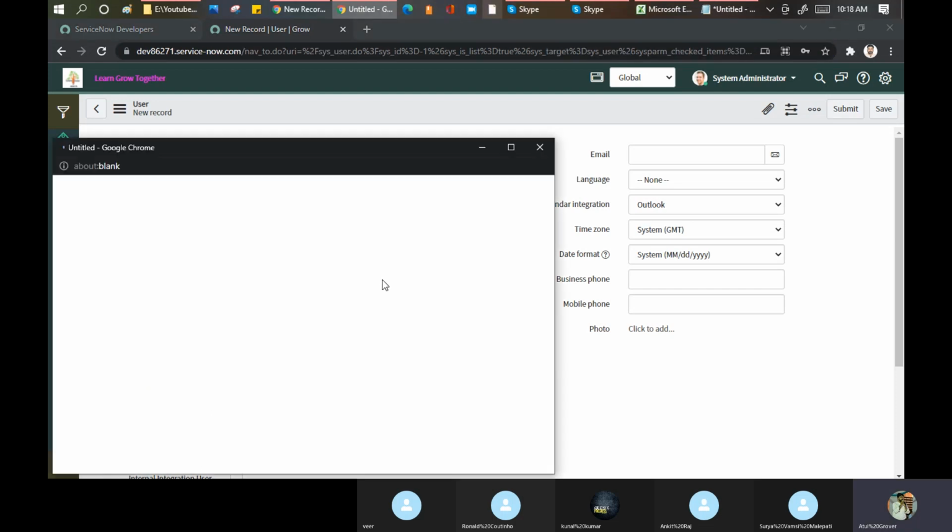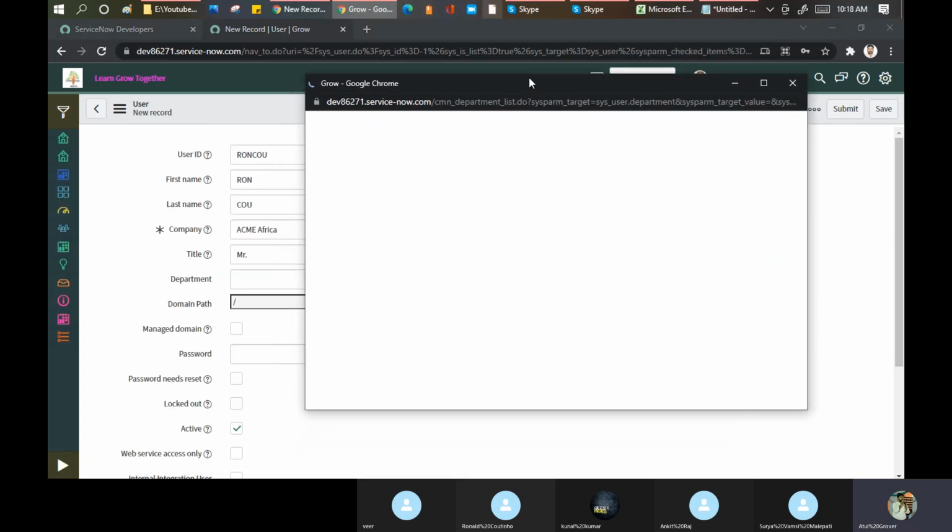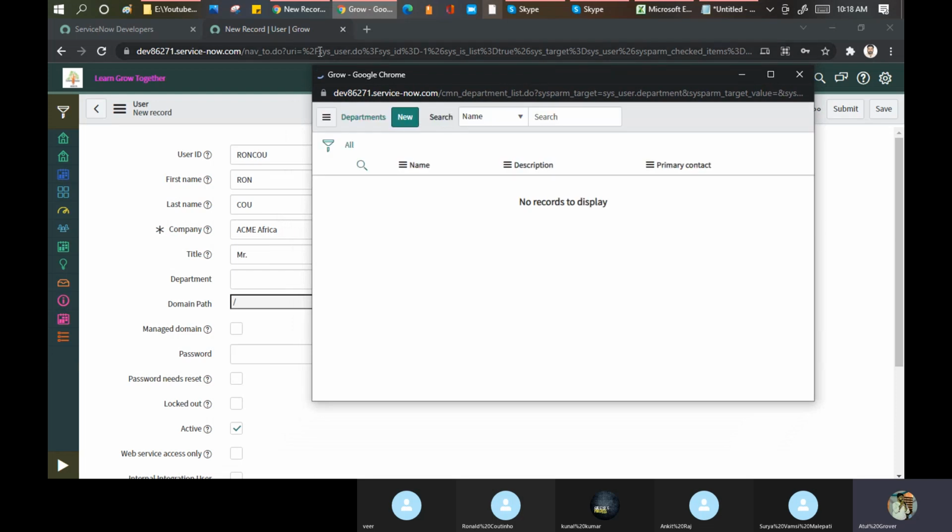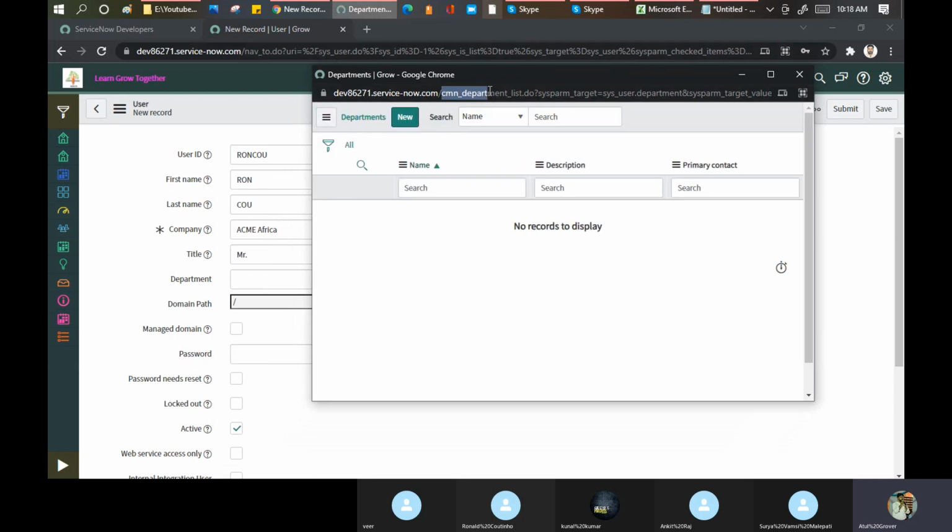Let me click on this magnifier glass. So now you can see here, this is the user table and this is the department table here. It means I am calling the department field on the user table to populate the records.